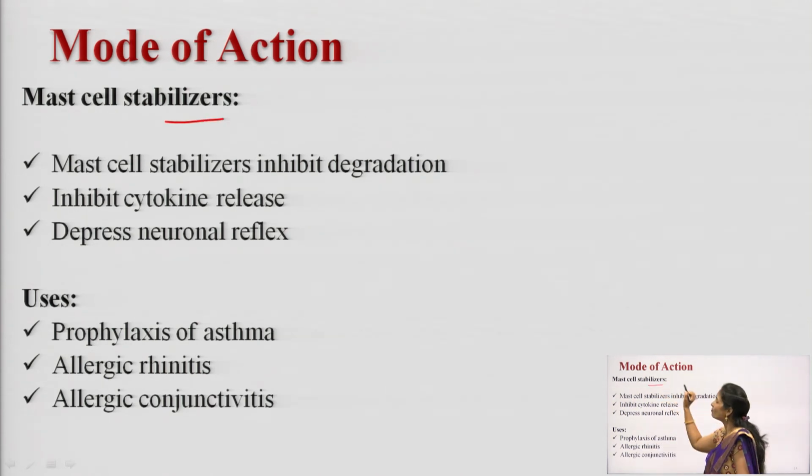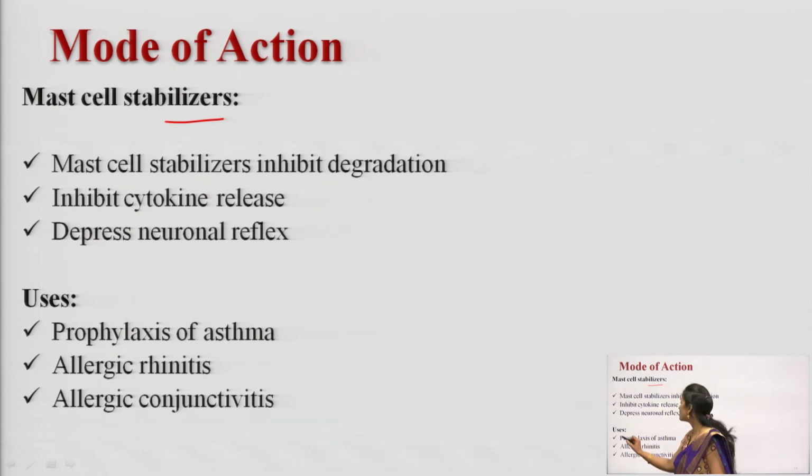And next one is the mode of action of mast cell stabilizers. What will the mast cell stabilizers do? Here the mast cell stabilizers will inhibit the degranulation. It will inhibit the cytokine release. What are the inflammatory cytokines? TNF alpha, interleukins, all these are inflammatory cytokines which are responsible for bronchial constriction. So, the mast cell stabilizer will inhibit the cytokine release and it will depress the neuronal reflex.